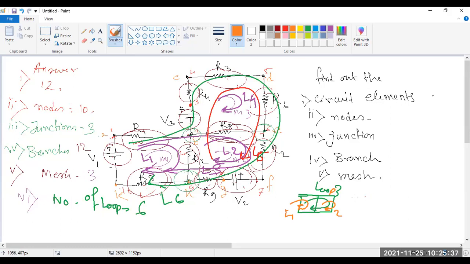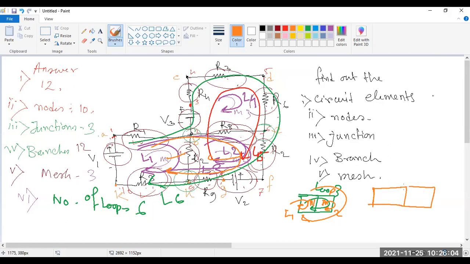So loop is loop, the outer loop can be considered a loop, but it is not a mesh. Only this is mesh 1, this is mesh 2. You can't divide this mesh. Look, M1 is a mesh, but you can't divide it. But this loop is dividable by this mesh and this mesh. Could you understand?